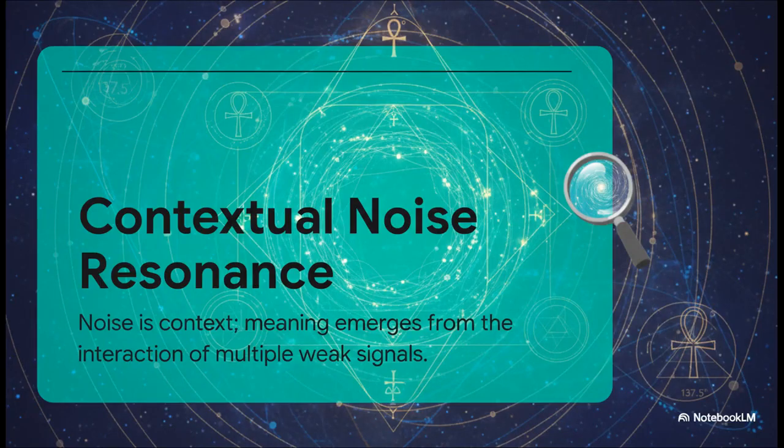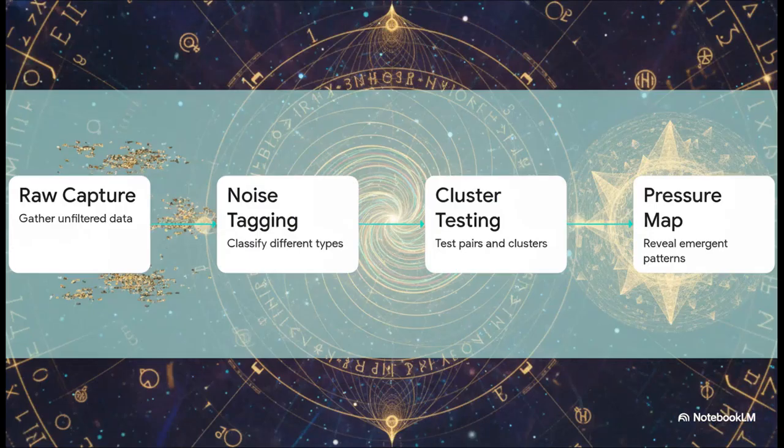Building directly off that Wagyu analogy, we hit the core theoretical framework tying everything together today: contextual noise resonance. This is a total paradigm shift. It argues that noise, the static, the anomalies, the just plain weird data points, should never be automatically tossed out. Meaning actually emerges when multiple weak signals, which individually look like complete garbage, interact and resonate to create a highly significant event. To actually find this resonance in the wild, the theory lays out a four-step architecture.